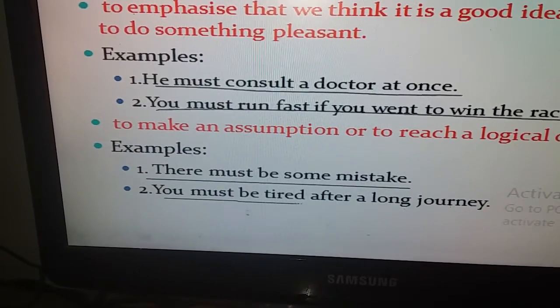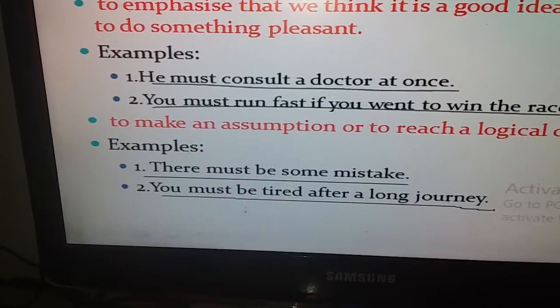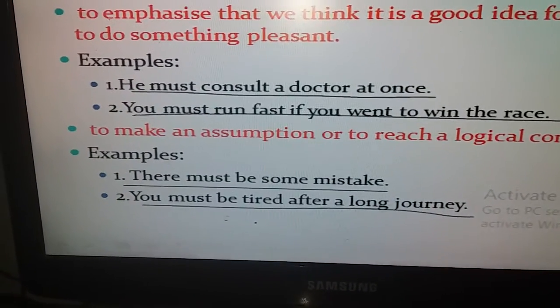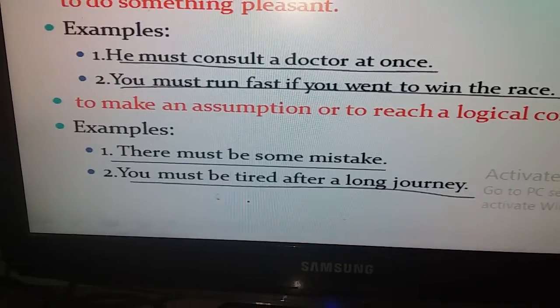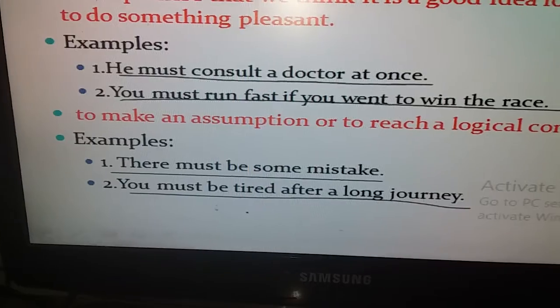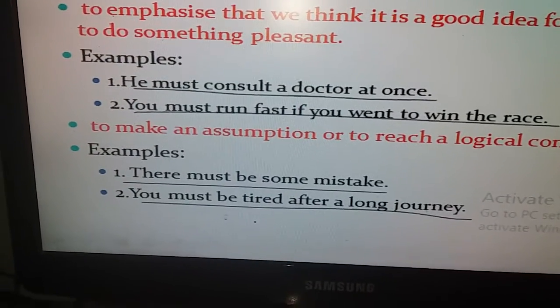You must be tired after a long journey. Again, in this sentence, we see the logical conclusion. So, to express the logical conclusion, we have used must here.